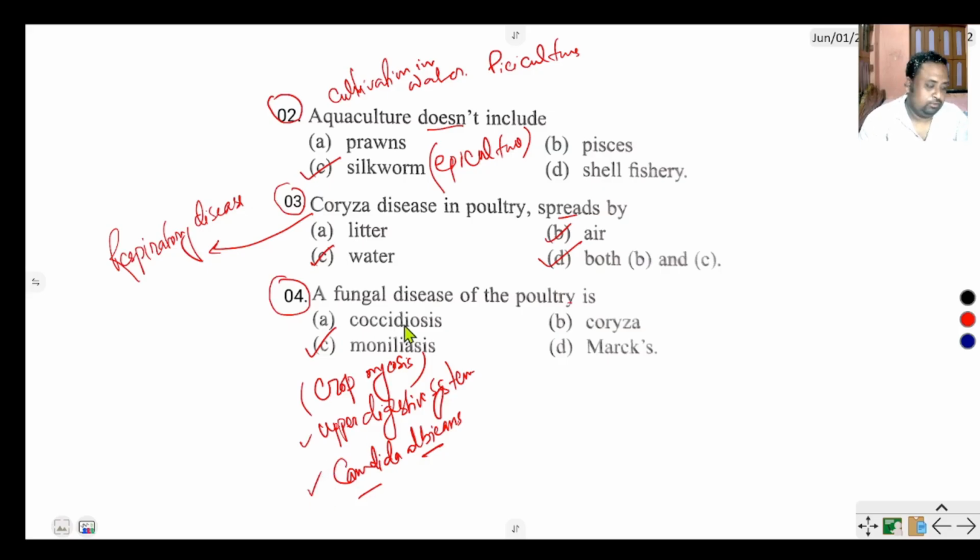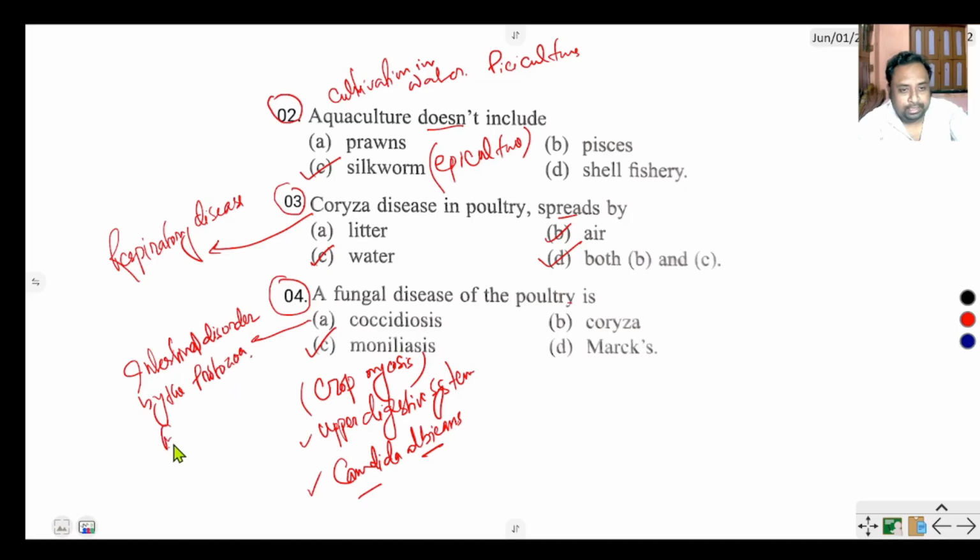The coccidiosis is an intestinal disorder caused by the protozoa Eimeria. Clear? Next question.